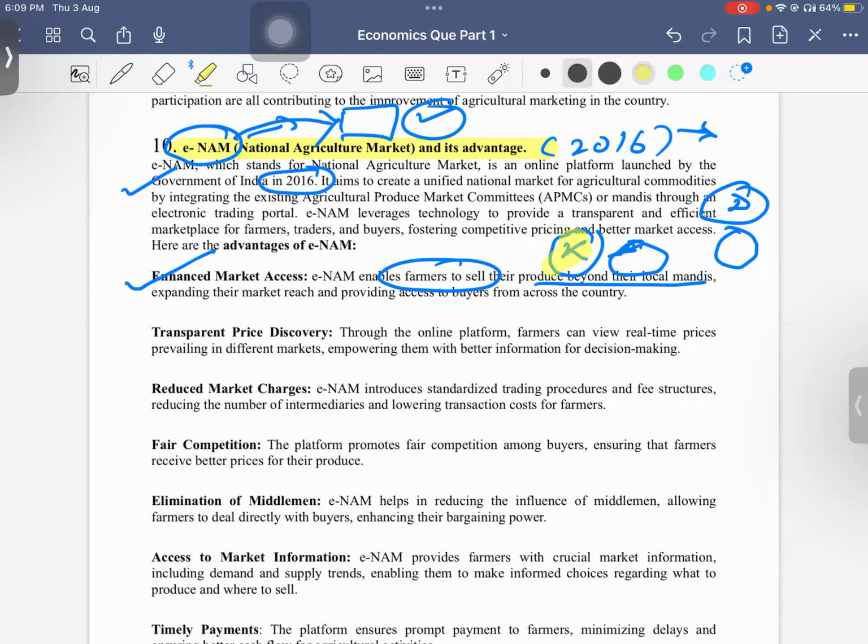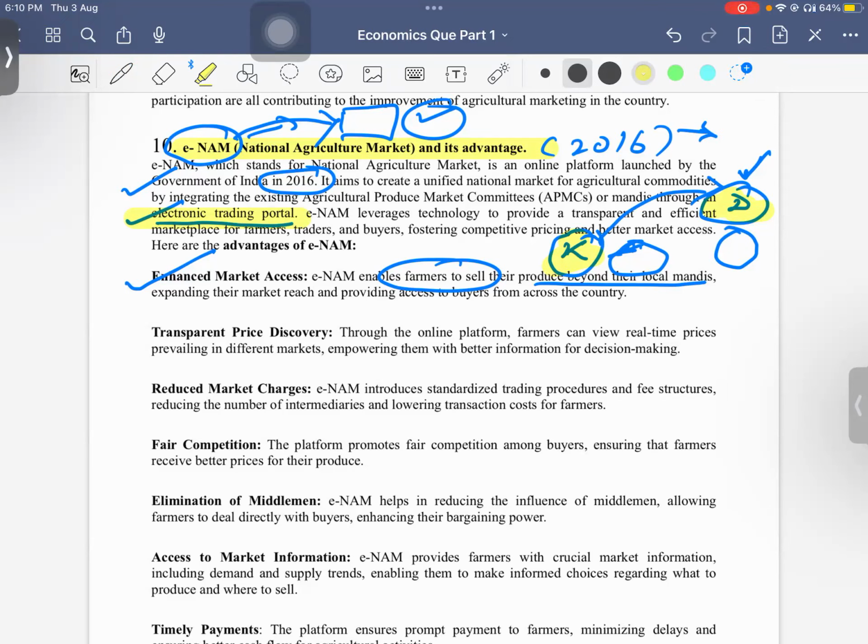But in eNAM, he can easily understand what is needed, like the quality standards and quantity, and then sell from here only, through an electronic trading portal, by which he can sell produce from one place to another.